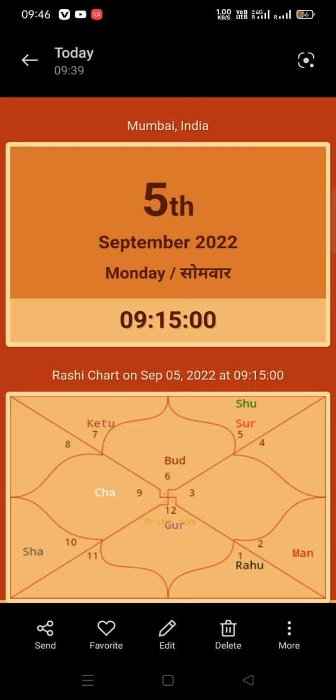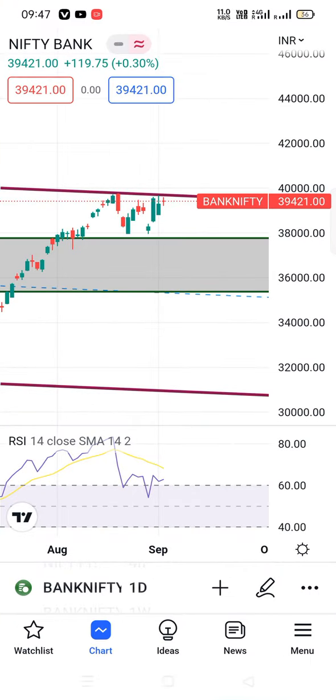Saturn is in its own house, but there is a Sun and Venus combination sitting with it. So there is a problem there. I am a little bit bearish on Monday. So we have to trade through our levels, whatever comes.